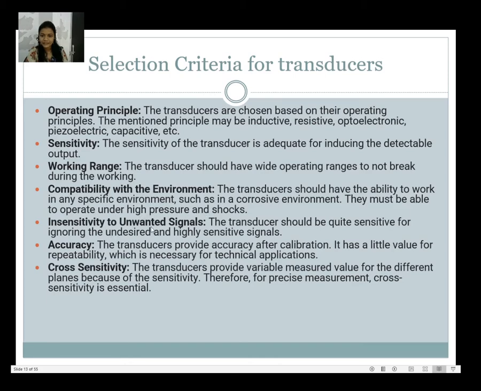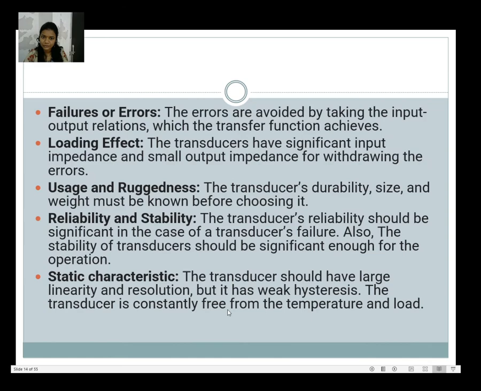Then intensity and unwanted signal. It means the transducer should be selective, ignoring the undesired signal and responding to the desired one. Then next is accuracy. It has a small value for repeatability, which is necessary for technical operation applications. Then, cross sensitivity means what? The transducer provides different measured values for different planes because of the sensitivity. So these are the selection criteria for transducers.